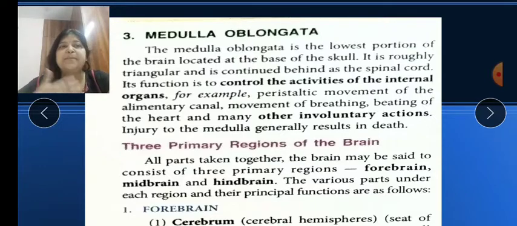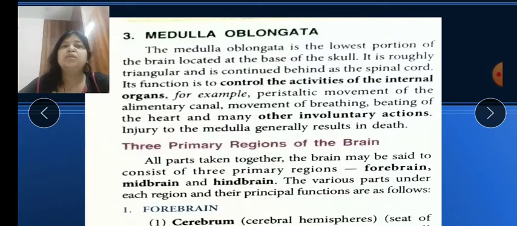For example, peristaltic movement of the alimentary canal. When we are eating, food goes from the mouth cavity through the food pipe, and the food pipe shows this peristaltic movement. The stomach and others are also passing digested food from one part to another. That is called peristaltic movement. The rate of breathing we cannot control, the beating of our heart, and many other involuntary actions are done by the medulla oblongata.